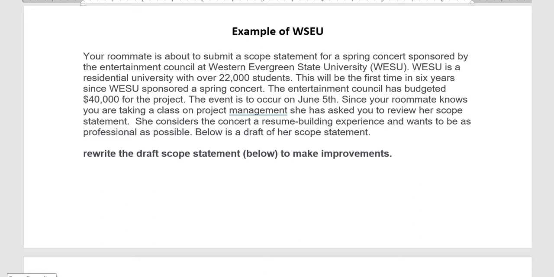Our roommate needs our help because we are studying project management, so we need to rewrite and make improvements in this scope statement.